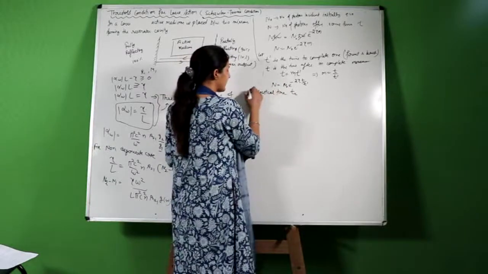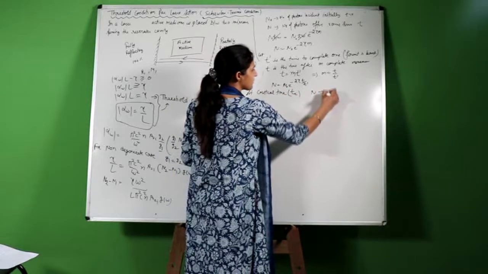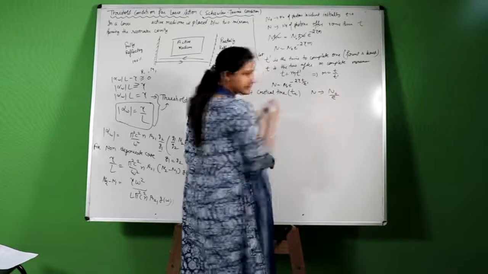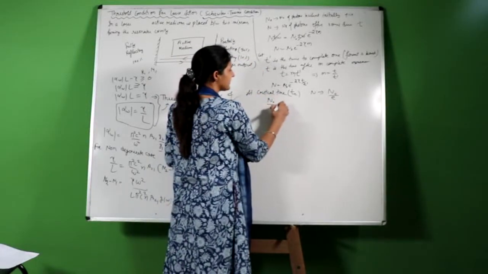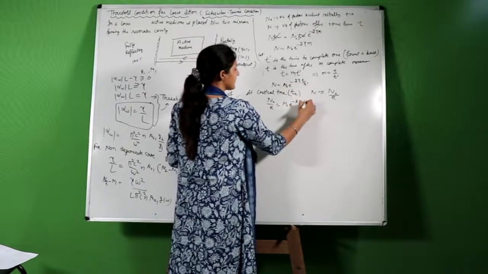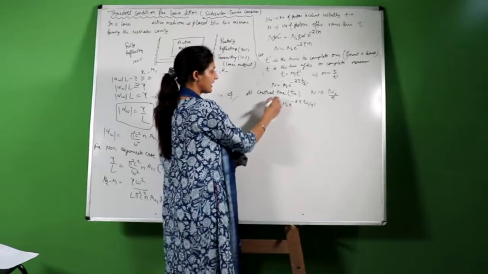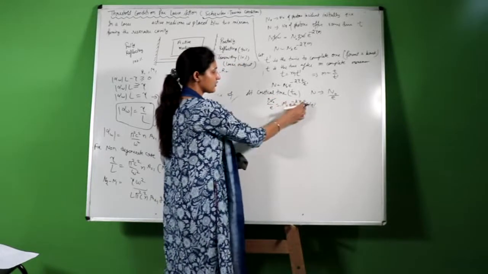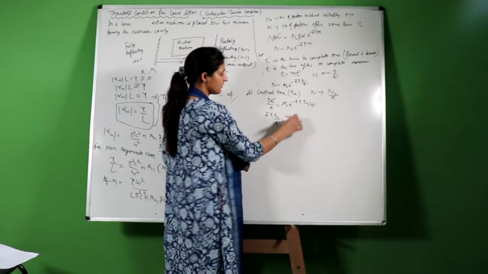Now at critical time Tc, N will be reduced to N naught by e. Then N naught by e is equal to N naught e raised to negative of 2 gamma, time is critical Tc upon t dash. With little simplification, N naught will be cancelled with N naught, and you will get 2 gamma Tc upon t dash is equal to 1.